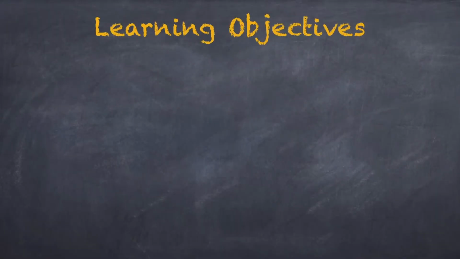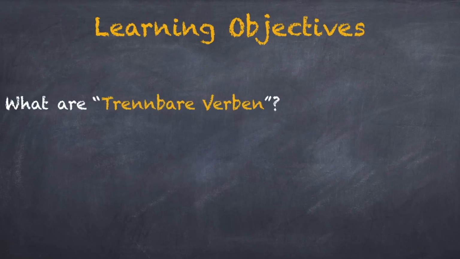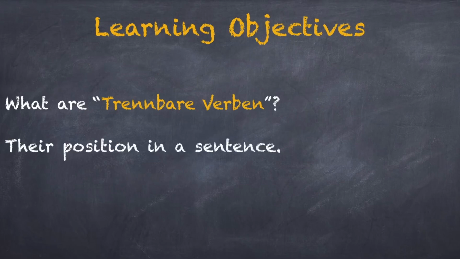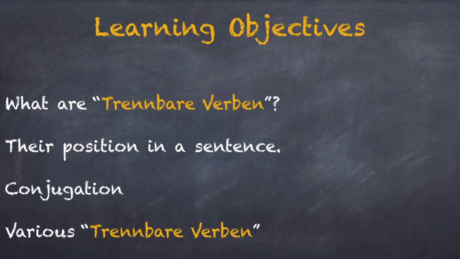Let's first go through our learning objectives. We'll be learning what are trennbare Verben, followed by their position in a sentence. Then we'll be doing the conjugation, and we'll be learning the most important trennbare Verben.